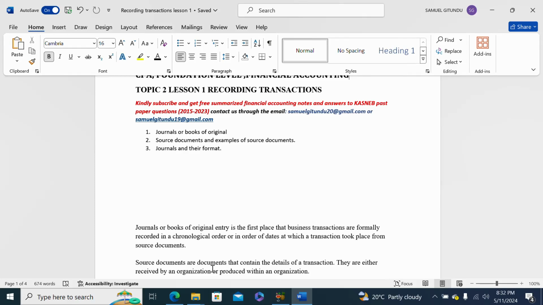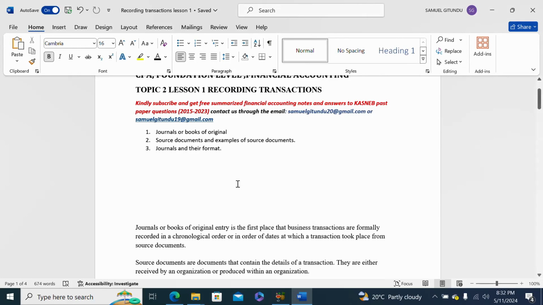For example, if a business makes a sale, then the sales invoice is a source document. If a business makes purchases, then the purchase invoice is a source document. So journals derive their information from source documents.